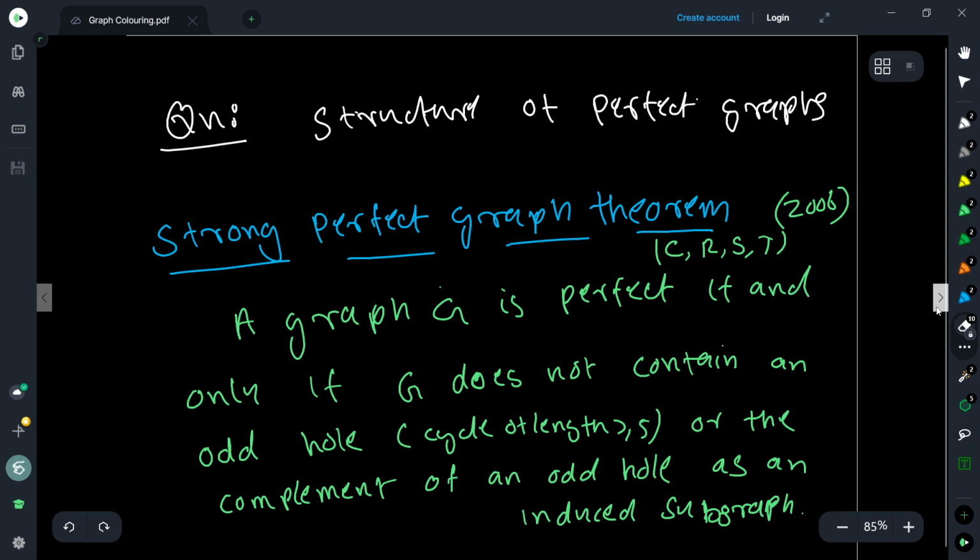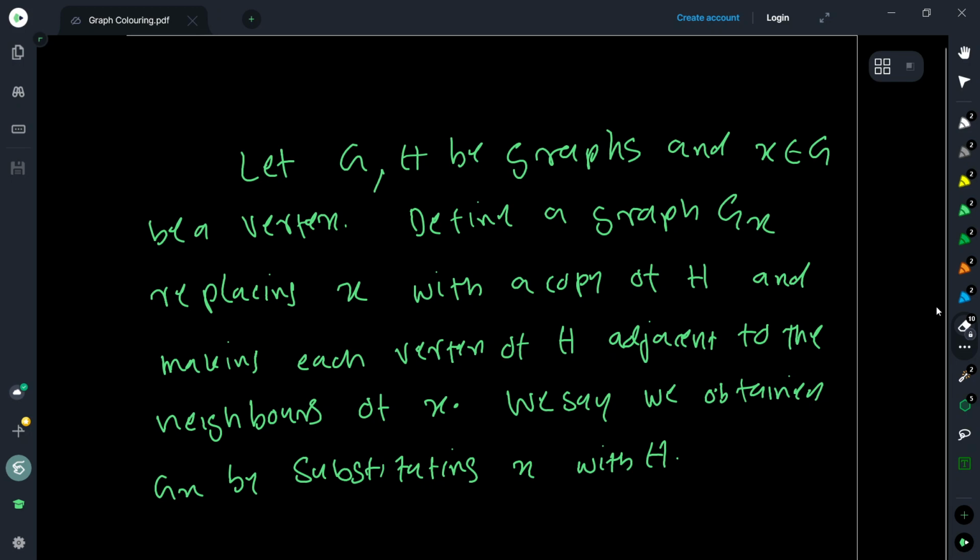Okay, your time is up, but I will give you a couple of exercise questions and then wind up the class. So let us say that G and H are graphs, and you pick a vertex x in the graph G. We define graph G_x by replacing x with a copy of H and making each vertex of H adjacent to the neighbors of x, right?